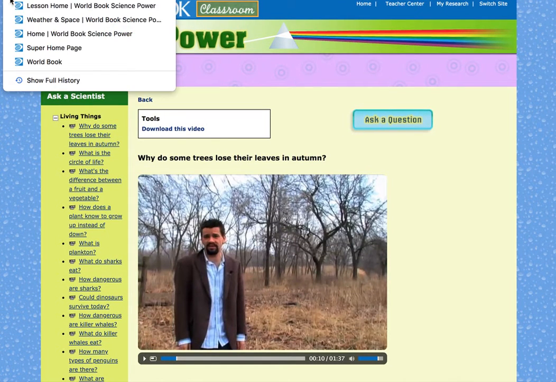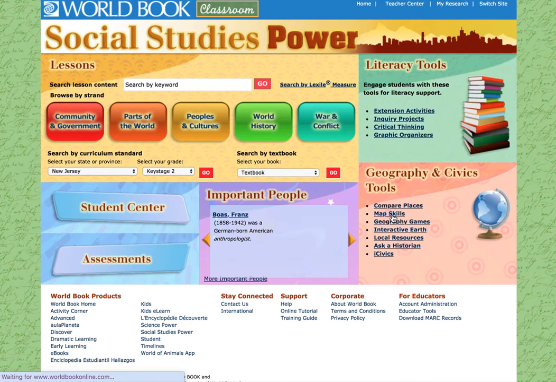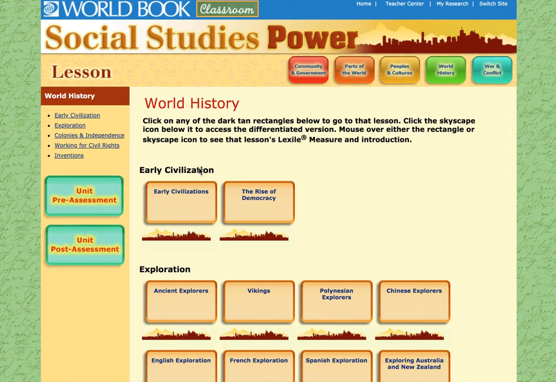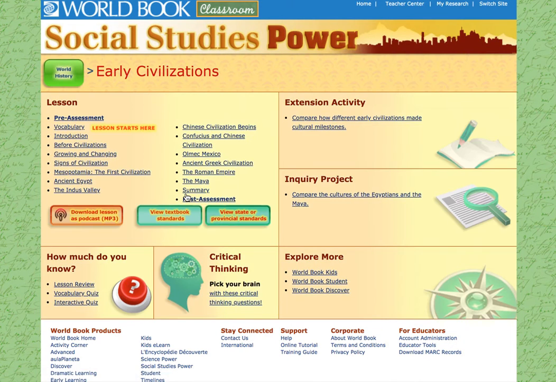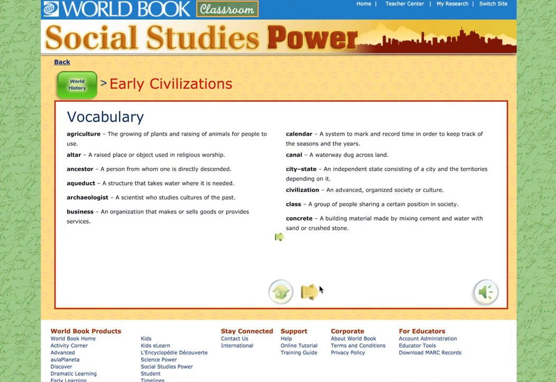And if we go back to our super homepage, the next one we're going to do is Social Studies Power, which works exactly the same way as the Science Power. There are extension activities, projects, critical thinking, and all sorts of ways to explore and learn a little bit more. This is a 740 Lexile measure, and here we go. So it'll do the same thing. It'll walk you through learning this lesson.